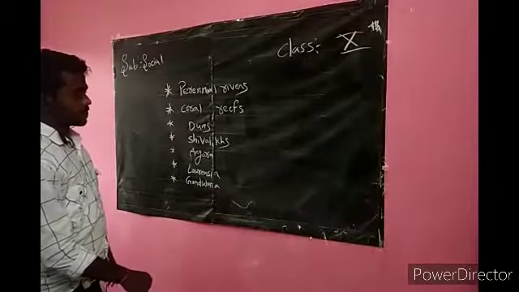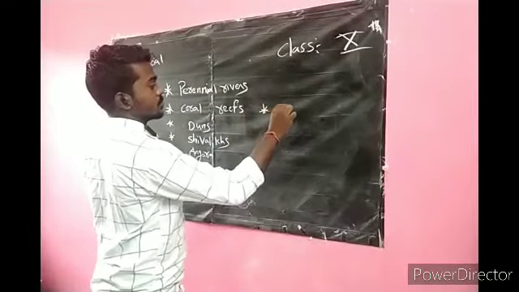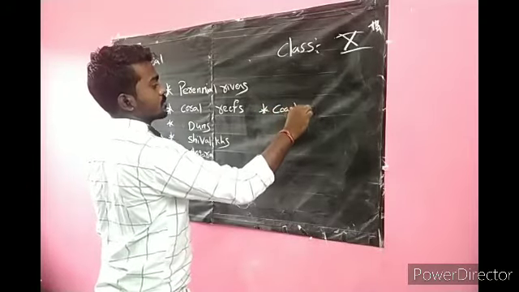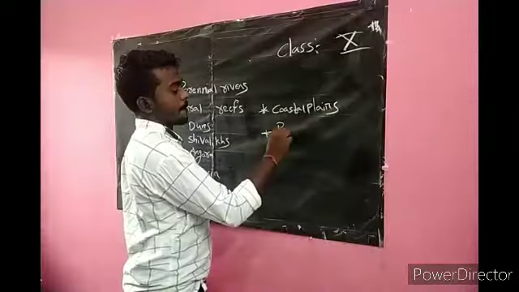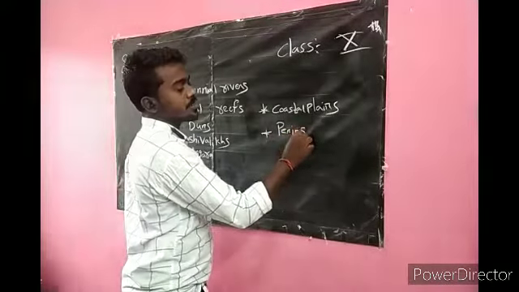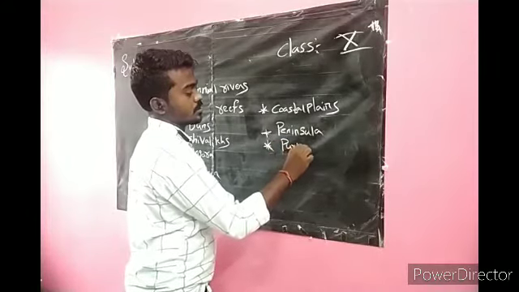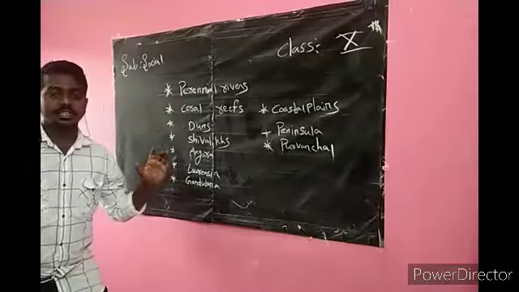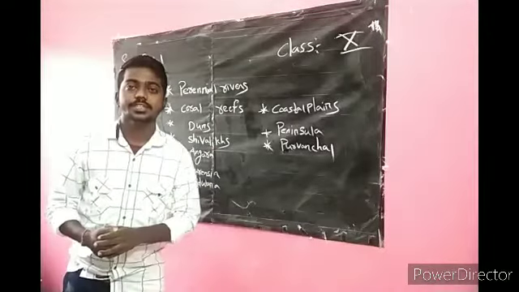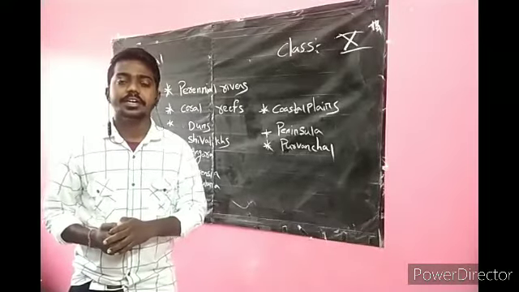Gondwana. Coastal plains. Peninsula. Purvachal. Okay, these are the keywords which are given in your textbook.